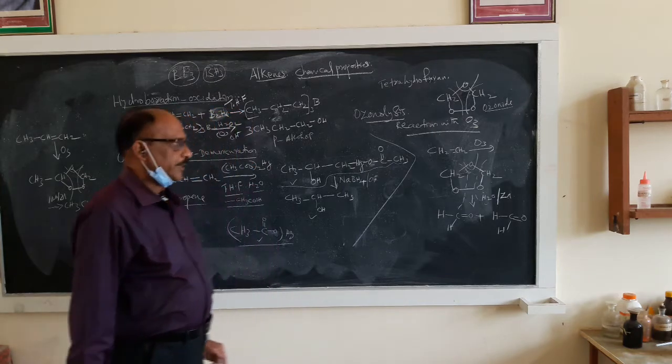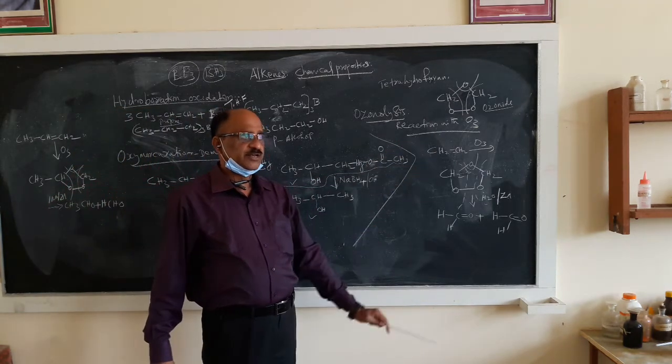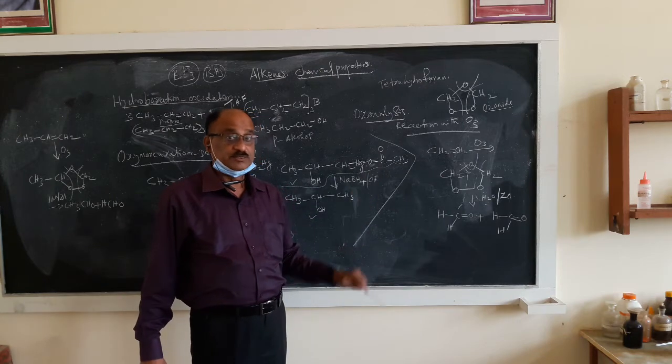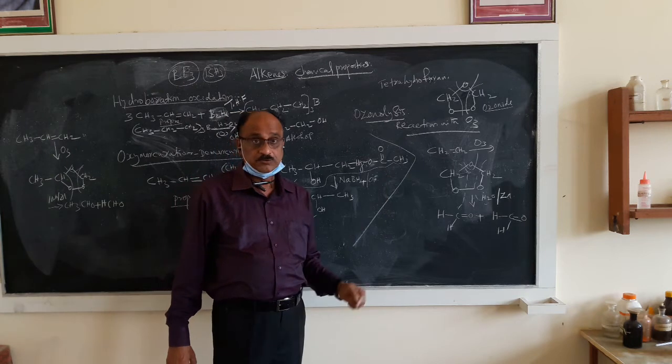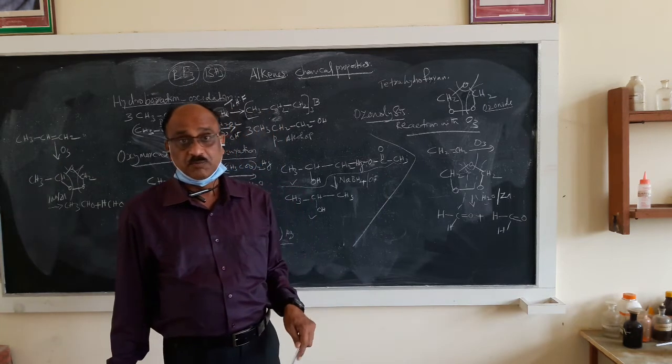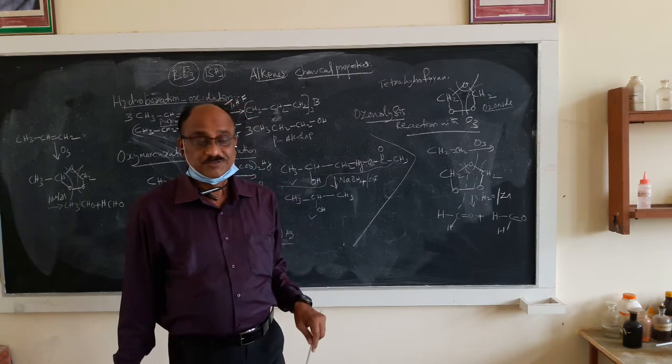Aldehydes. Okay. So this is a general explanation of the reaction. There is not much use for this particular reaction, because I told you ozonolysis is used to find out the position of the double bond in organic compounds.